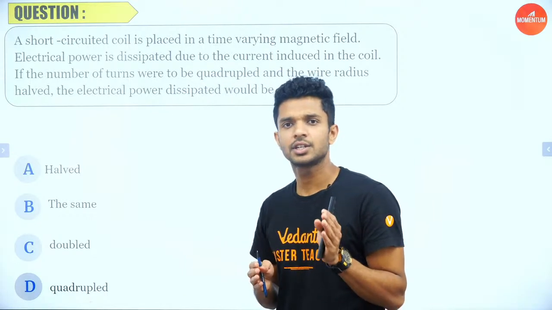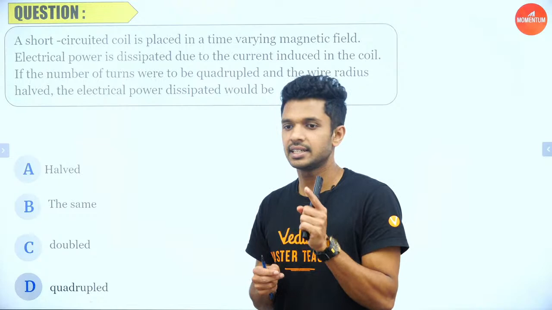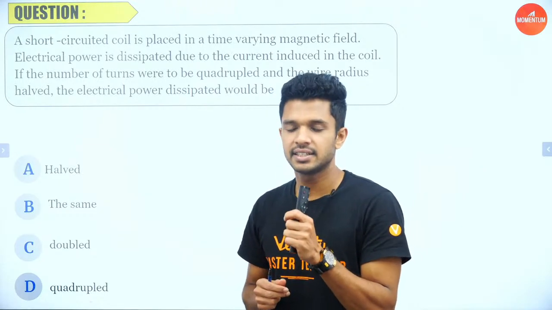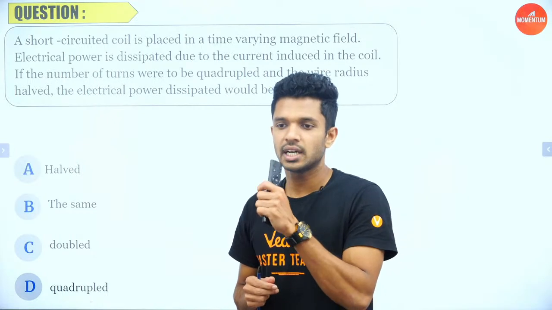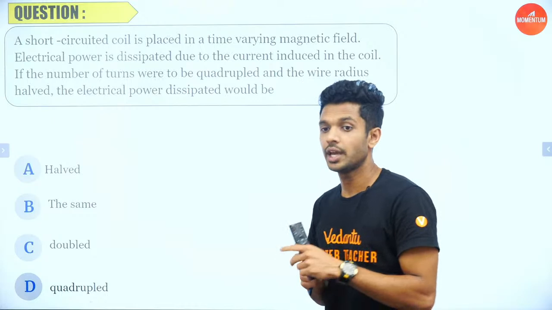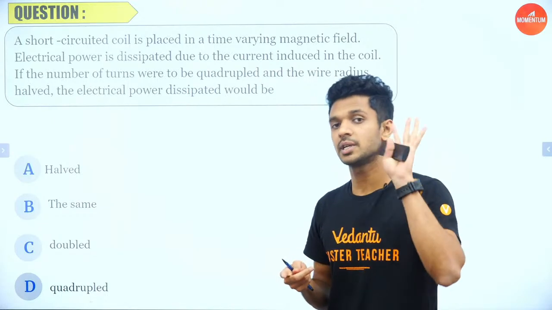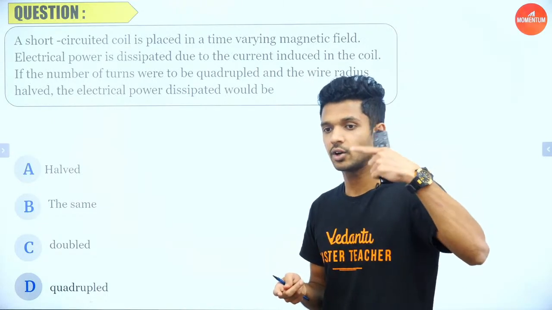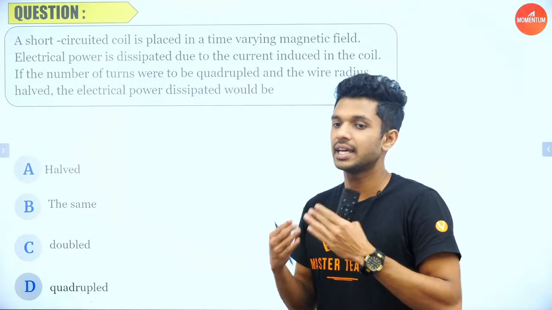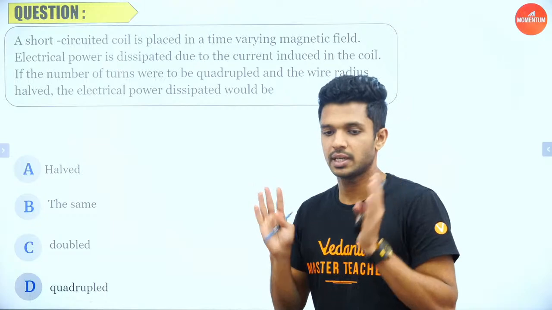A short circuited coil is placed in a time varying magnetic field. Electric power is dissipated due to the current induced in the coil, right? If the number of turns were to be quadrupled, which means the number of turns becomes 4 times in that circular coil, and the wire radius is halved, what will happen to the electrical power dissipated?